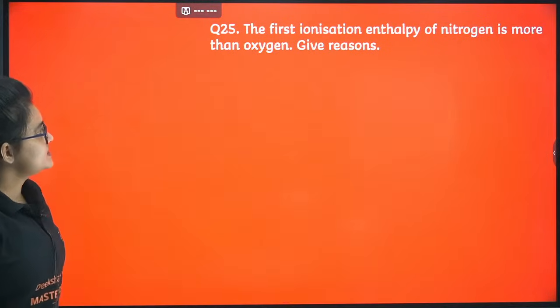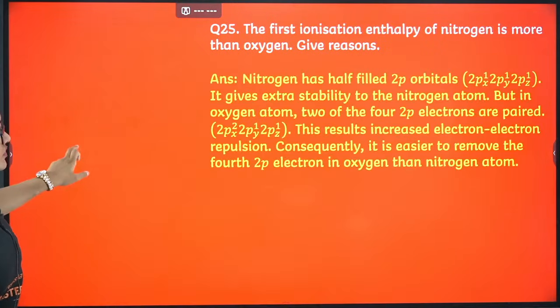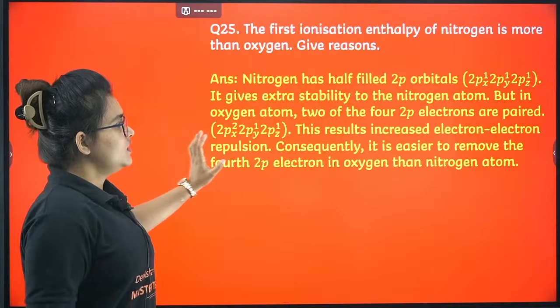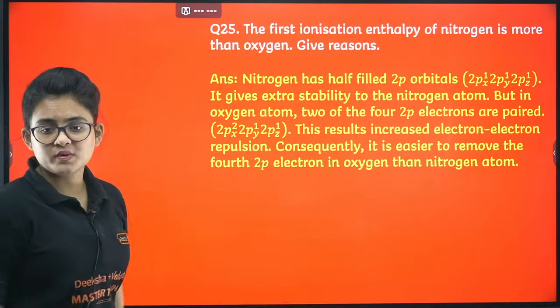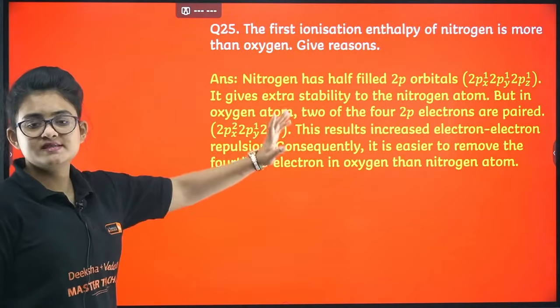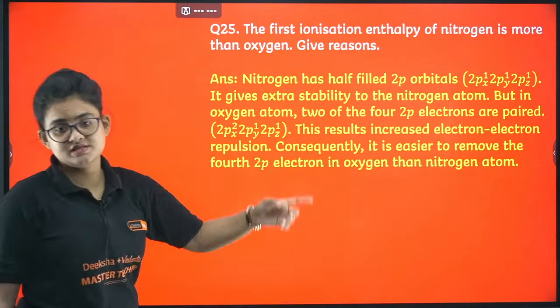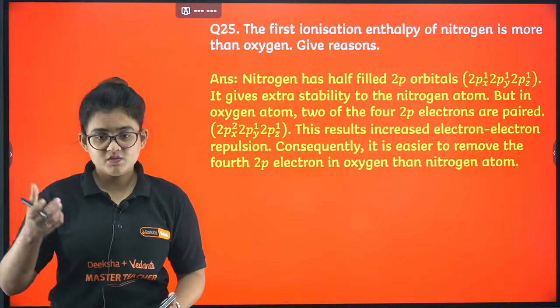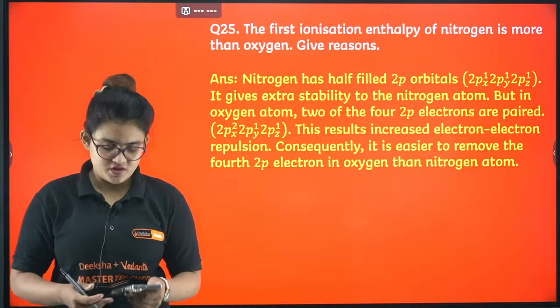Next, the first ionization enthalpy of nitrogen is more than that of oxygen. It comes up with the same idea. For nitrogen, it is a half-filled orbital, the 2p3 system, and for oxygen it is a 2p4 system. A half-filled orbital is comparatively more stable, so removal of an electron becomes difficult for nitrogen.